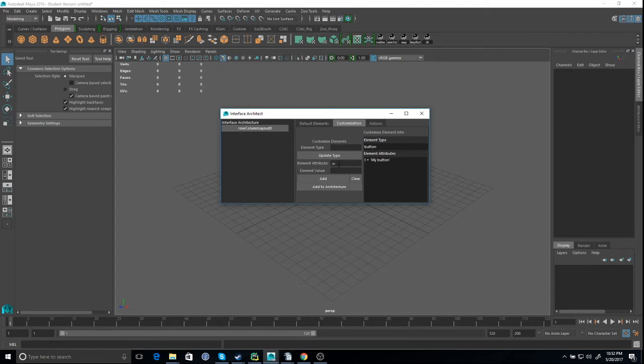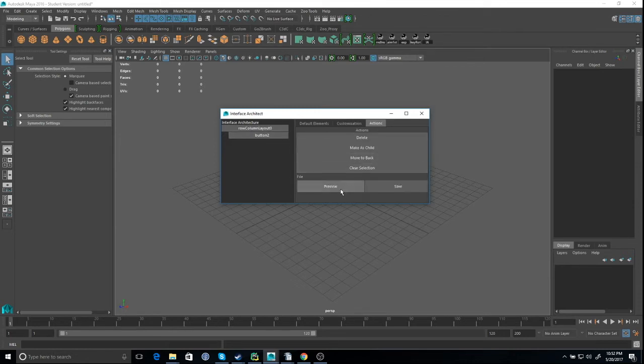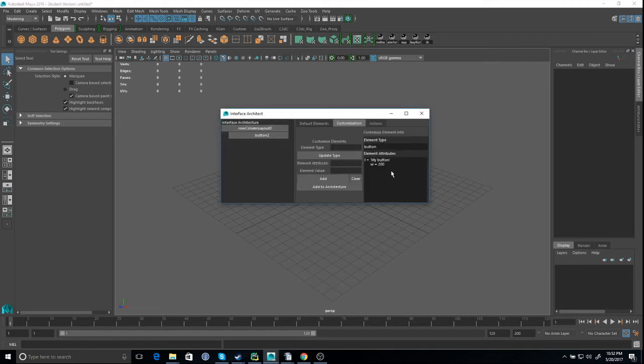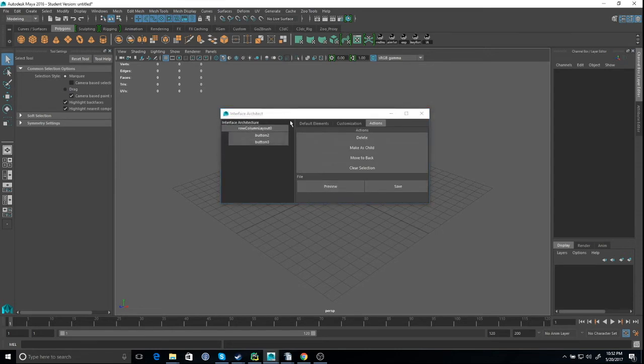So if I do W, which is the width of the button, to 200, add again, it will be added here. All right, and now I think I'm good for demonstration. So I want to add a button with label my button with a width of 200 to my hierarchy or architecture. So I just hit add to architecture and button is here. So if you go to preview, my button, voila. So it's pretty straightforward, right? And of course, if you do it again, another my button.